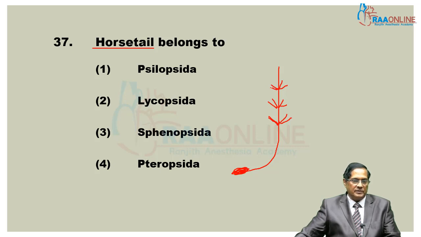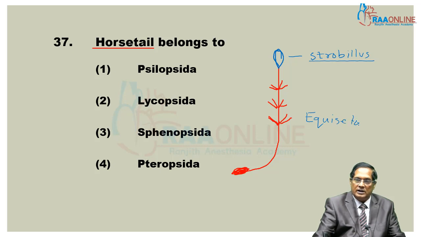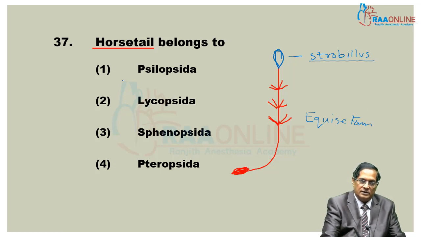The entire plant looks like the tail of a horse. This spore producing structure is called the strobilus. The name of this plant is Equisetum, and Equisetum is a member of Sphenopsida.